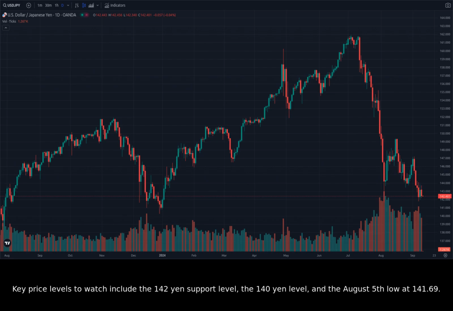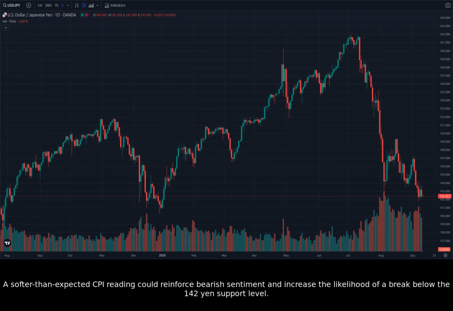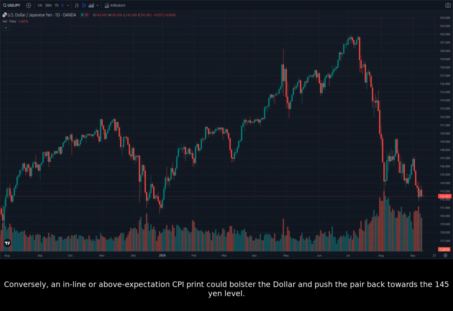Key price levels to watch include the 142 yen support level, the 140 yen level, and the August 5th low at 141.69. The likelihood of these levels being reached depends heavily on the upcoming economic data releases and the Fed's monetary policy stance. A softer-than-expected CPI reading could reinforce bearish sentiment and increase the likelihood of a break below the 142 yen support level. Conversely, an in-line or above-expectation CPI print could bolster the dollar and push the pair back towards the 145 yen level.